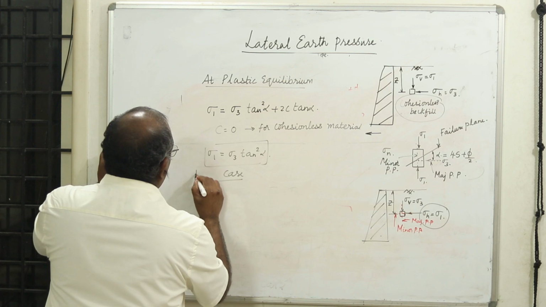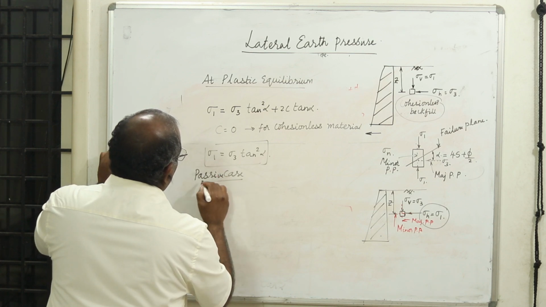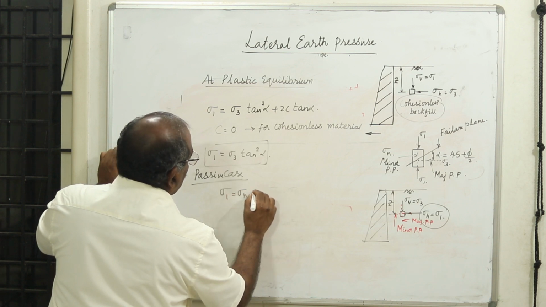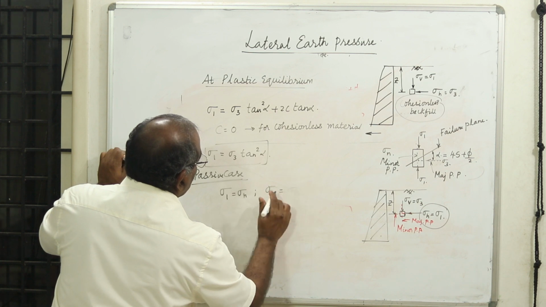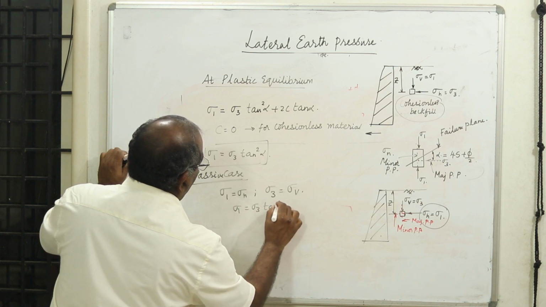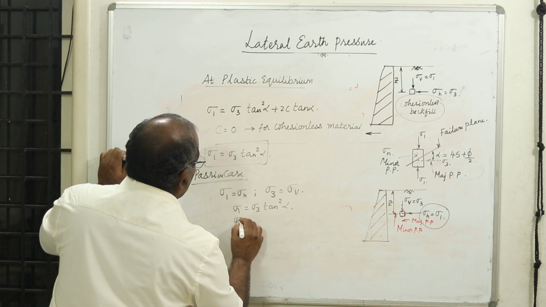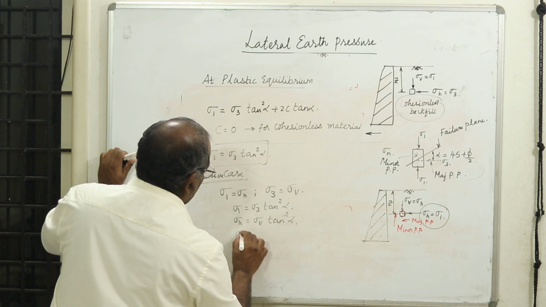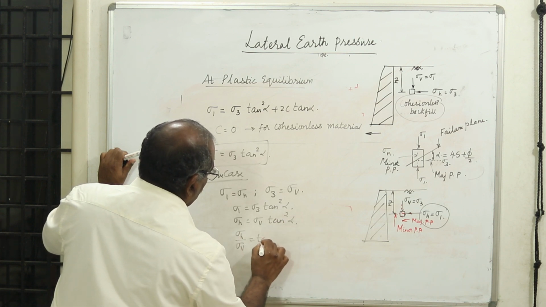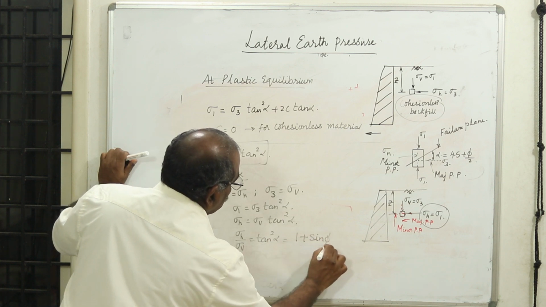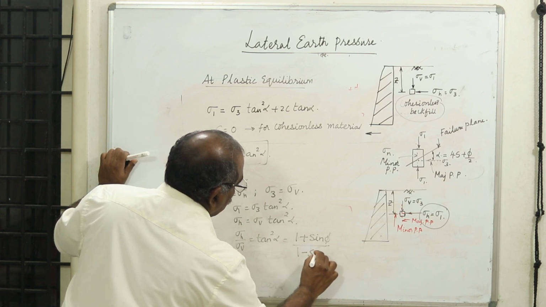For a passive case, your sigma 1 is equal to sigma h and sigma 3 is equal to sigma v. Therefore, if I substitute in this expression, sigma 1 is equal to sigma 3 times tan square alpha. Your sigma 1 is sigma h, sigma 3 is sigma v times tan square alpha. Therefore, sigma h by sigma v is equal to tan square alpha. Therefore, this becomes 1 plus sin phi by 1 minus sin phi.